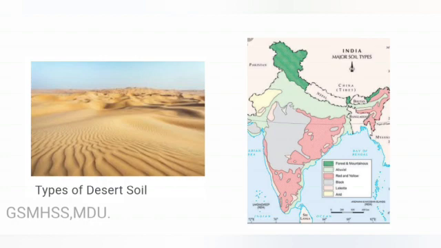Desert soil is found in Rajasthan and the adjoining areas of Punjab and Haryana. It's very sandy and dry. Pulses and bajra are grown on this type of soil with the help of irrigation.